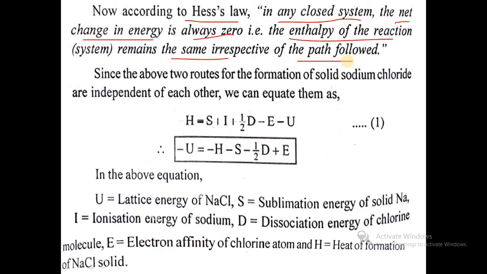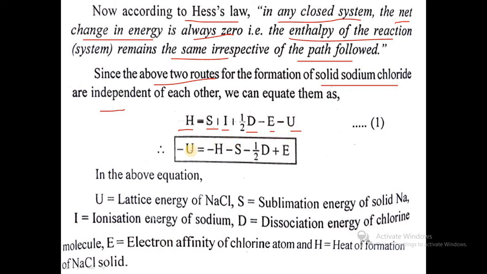So the 2 routes for the formation of solid sodium chloride are independent of each other, so we can equate them. That is, in the direct route, delta H of formation is equal to the summation of all the indirect routes, that is sublimation energy, ionization energy, dissociation energy, electron affinity, and lattice energy.